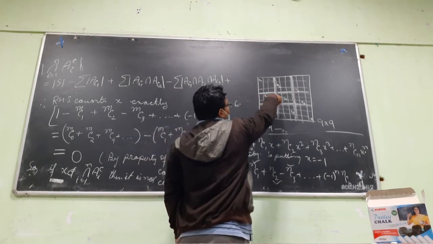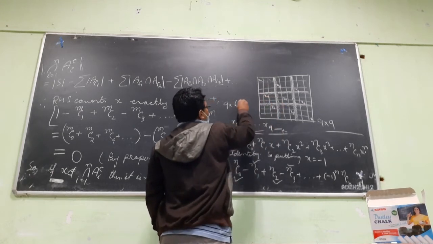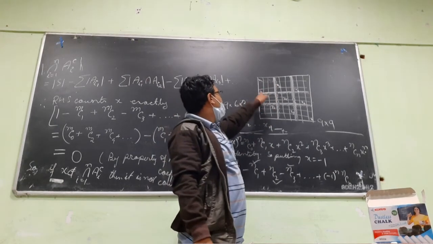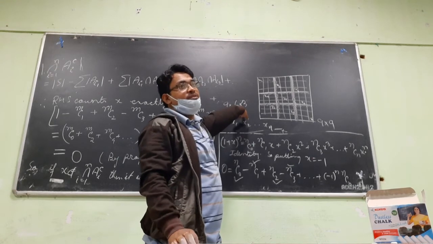For the third column element there are 3 options. So for placing the elements in the first 3 columns, there are 9 into 6 into 3 options.